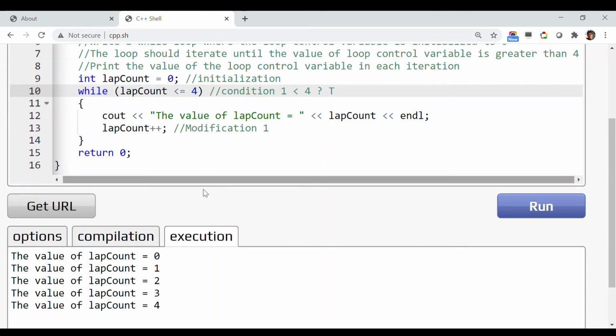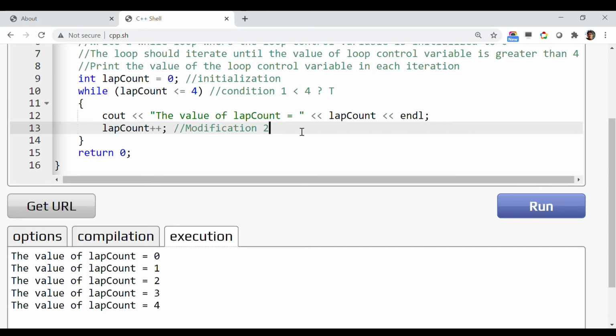Again 1 is less than 4, so this evaluates to true. It came inside the while loop, printed the lap count, which is 1 now, and then incremented the value of lap count. The modified value is 2 right now.